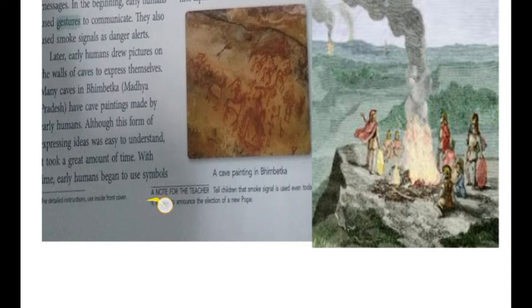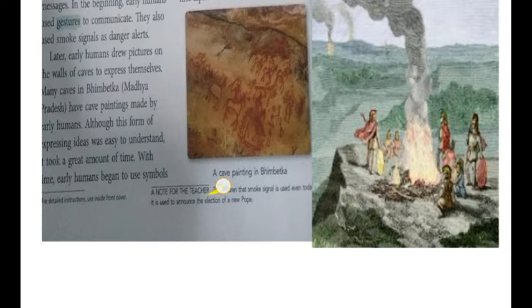Although this form of expressing ideas was easy to understand, like waving a hand for calling someone, what happened? With time, early humans began to use symbols. As you have studied symbols like restaurant and Wi-Fi, they also learned symbols for words and sounds. They had some words and different sounds they were making to call or to tell their views, what they wanted to tell.